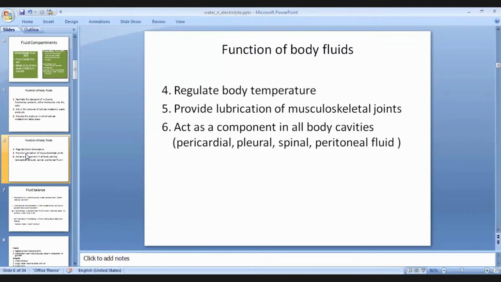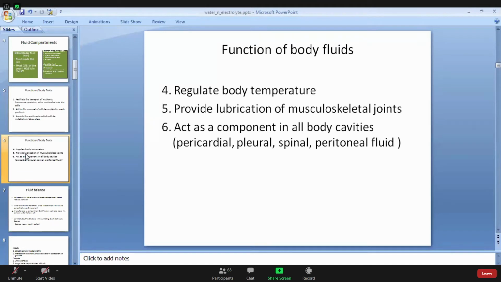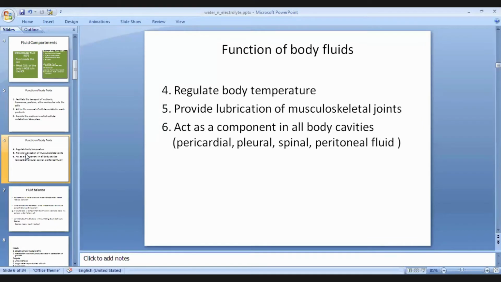They provide lubrication of musculoskeletal joints. Different fluids are present in the joints, such as synovial fluid, providing lubrication for easy movement of those joints. They are also components in different body cavities: pericardial fluid, pleural fluid, spinal fluid, peritoneal fluid. They protect those vital organs, creating buoyancy so that they can be adjusted well, and helping their normal function.